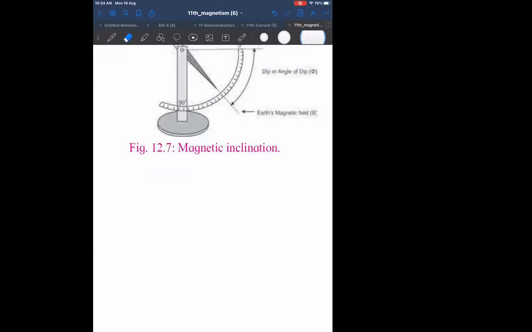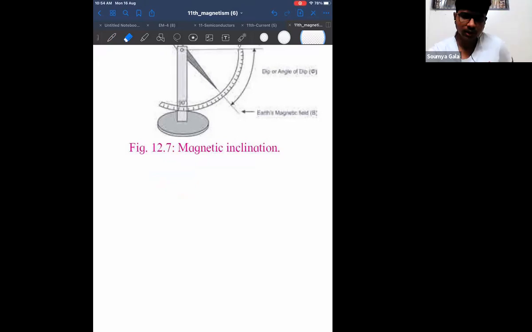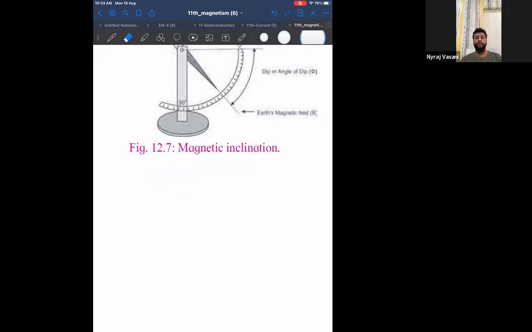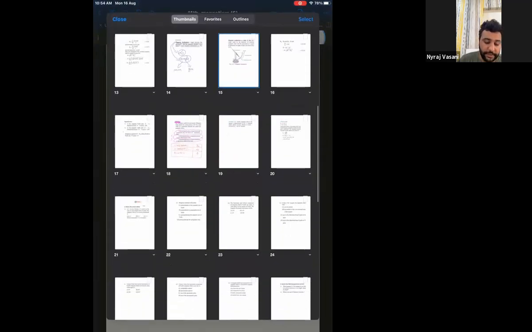Sir, can you explain geographic meridian? Geographic meridian was your homework, correct? Now, geographic meridian, you understood what is magnetic meridian? Did you understand what is magnetic meridian?